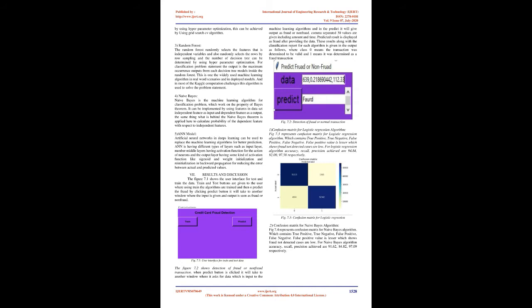Machine learning algorithms. 1. Logistic regression. Logistic regression works with the sigmoid function, because the sigmoid function can be used to classify the output, that is the dependent feature, and it uses probability for classification of the dependent feature. This algorithm works well with a small amount of data because of the use of the sigmoid function. If the value of the sigmoid function is greater than 0.5, the output will be 1. If the output of the sigmoid function is less than 0.5, then the output is considered as 0.